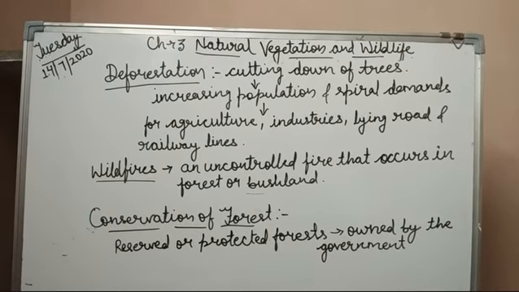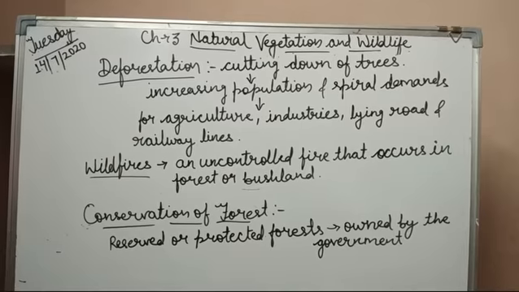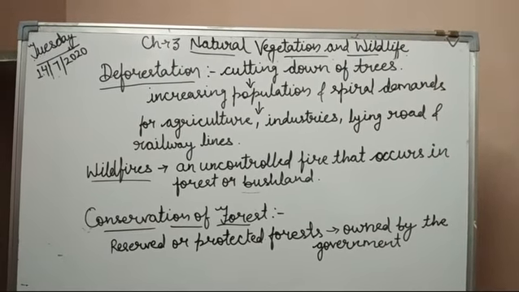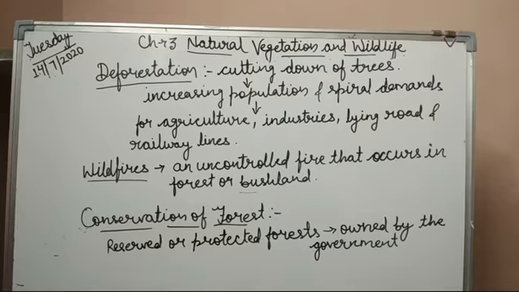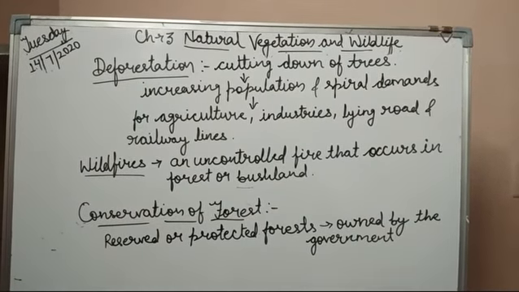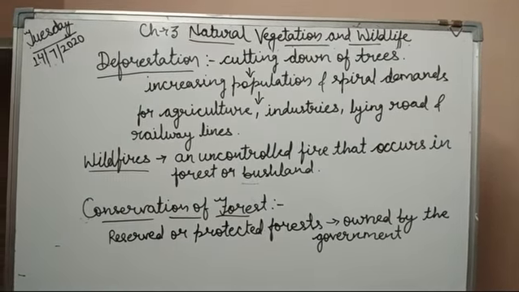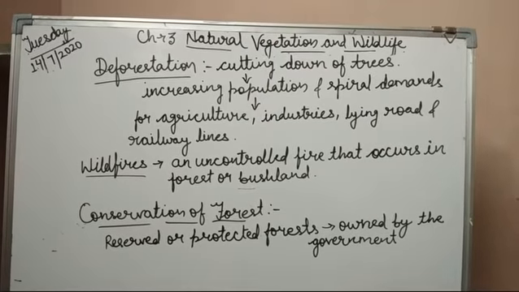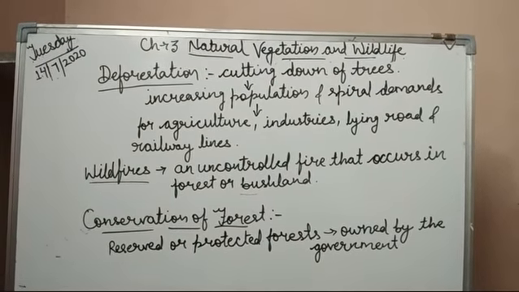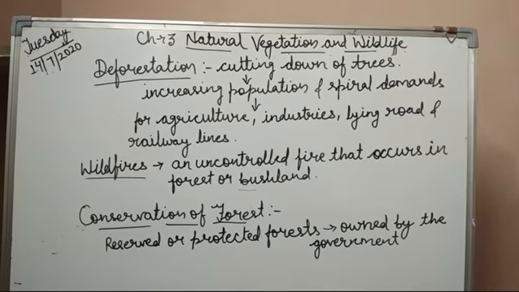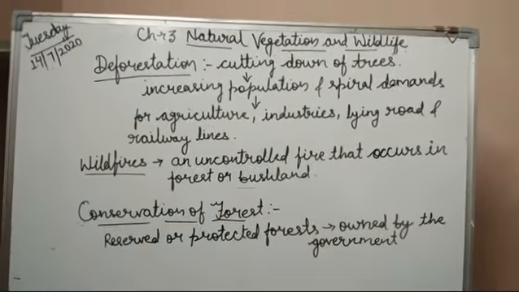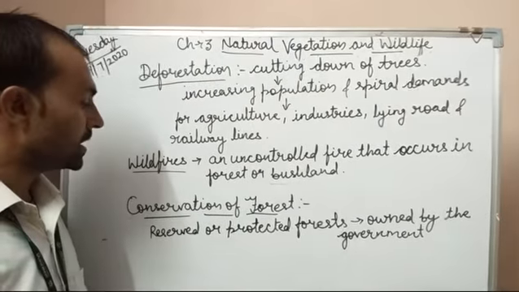Among the states, Madhya Pradesh has the largest area under forest cover, 11% of India's cover. Arunachal Pradesh has 10%, Chhattisgarh 8.25%, Odisha 7.15% and Maharashtra 7.01% forest cover.